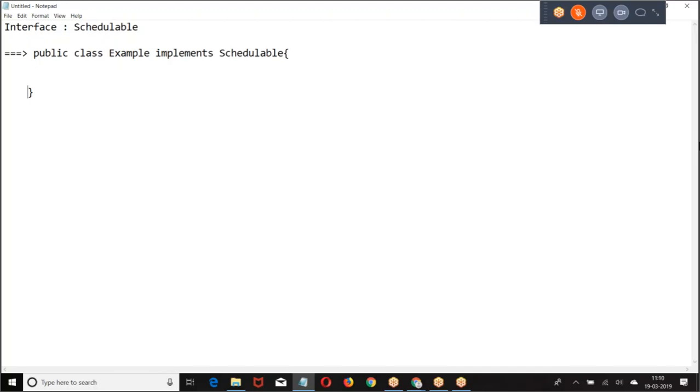Any class which implements an interface should define the methods in the interface. Now, what are the methods we have in the schedulable interface? In the schedulable interface, we have a method called execute, public void.